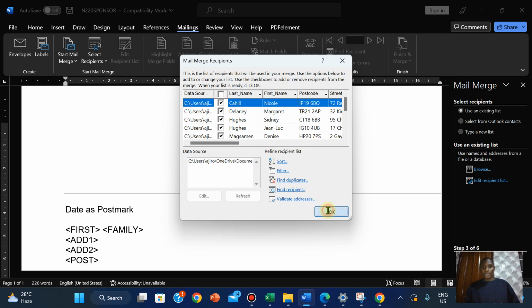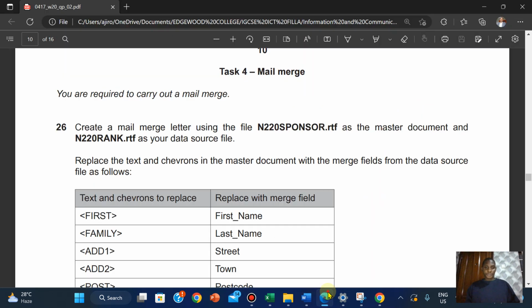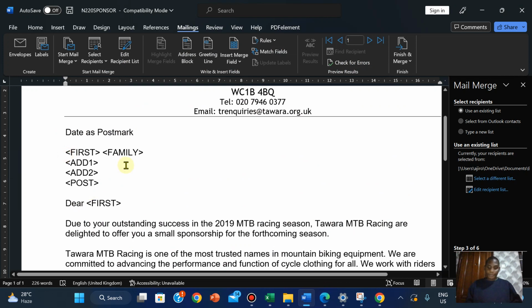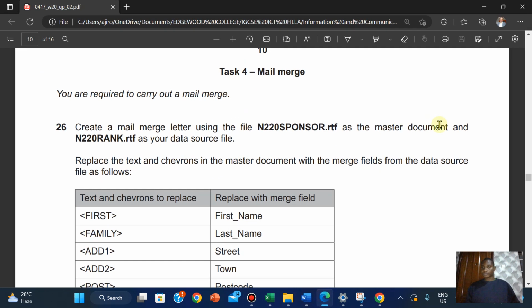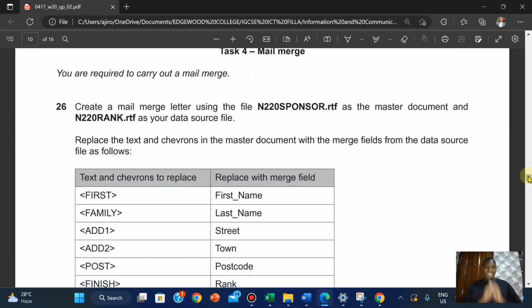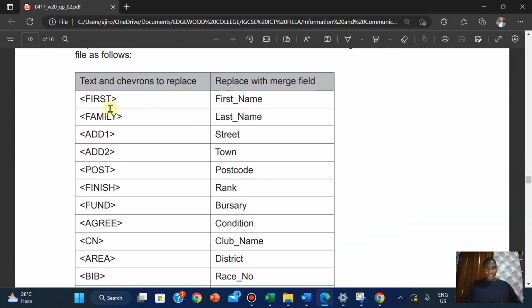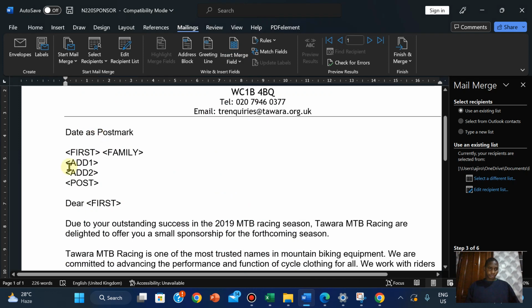Okay, so I'll click on OK, and I can start replacing the text in chevrons with the fields. Now, if you've been watching my videos, you know that I make use of the shift and the arrow key, right and left, to ensure I maintain spacing, punctuation, and alignment to ensure it is exactly the way it is in the original document. So I'm replacing the text in chevrons with the field called first name. Click on here, hold my shift and my arrow right.